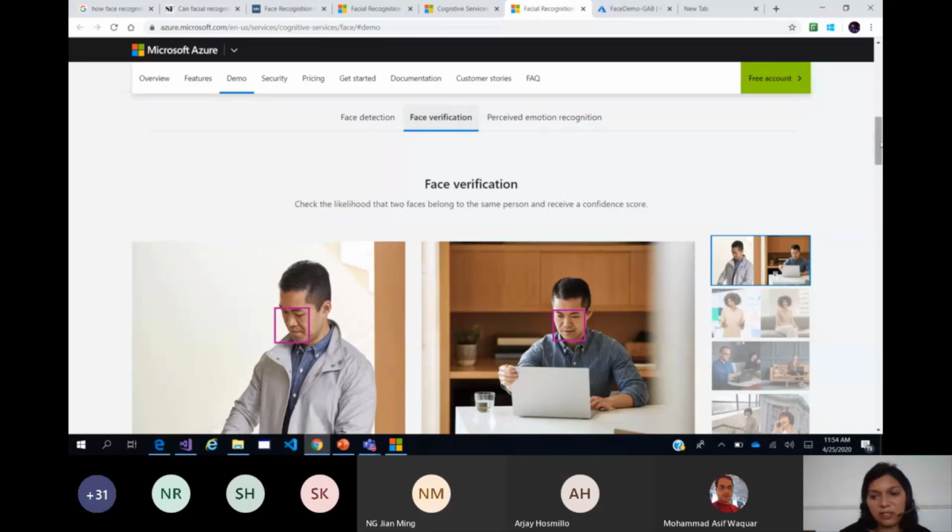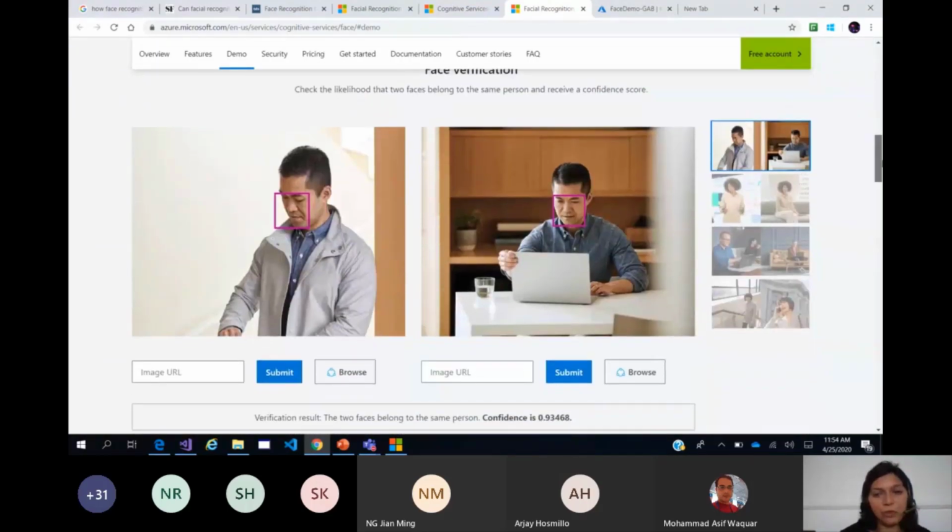For face verification, as I was saying, it will give you the likelihood of how similar two faces are, and the likelihood that they belong to the same person. Again, a caution, and I'm asked this question also when we do POCs for biometric analysis at my workplace: would it be easier to confuse or fool the computer with identical twins?